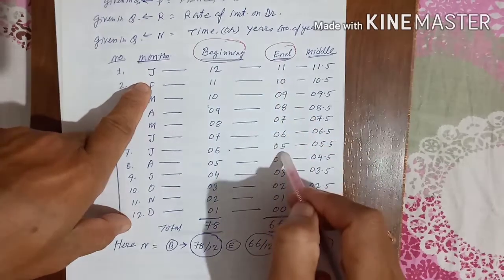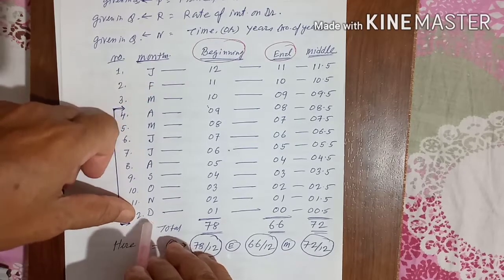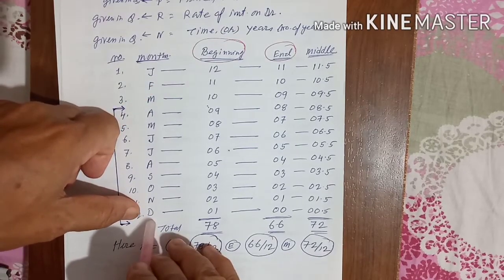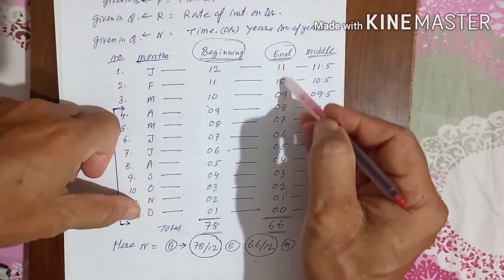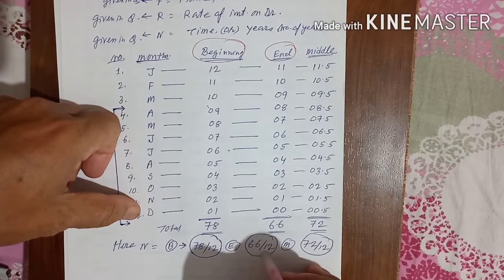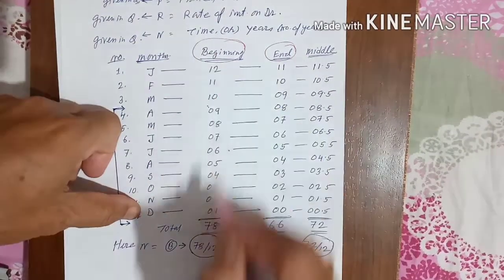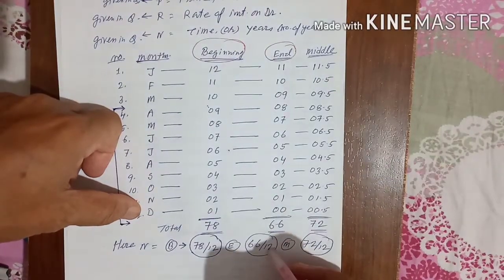Like that if you add, in the last you will find the money taken at the end of December, that is 31st December. For the month of December he will not pay interest, it is 0. So it goes 11, 10, 9 until 0, and you will get 66. So n will be 66 by 12. So for the beginning it will be 78 by 12. If it is the end, it will be 66 by 12.